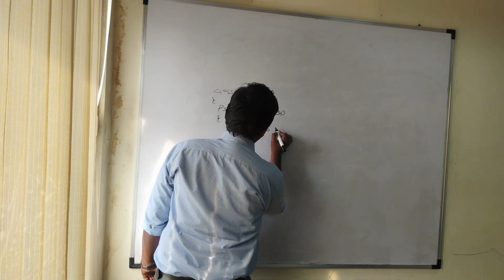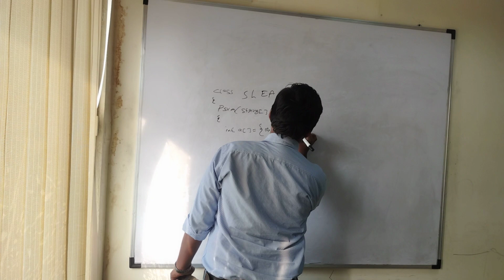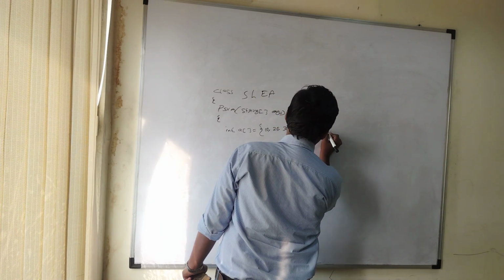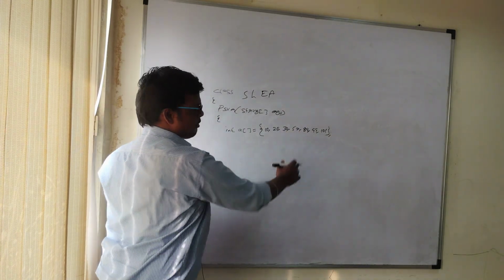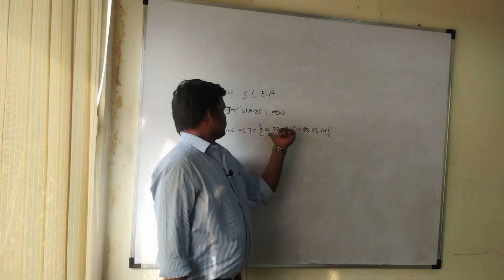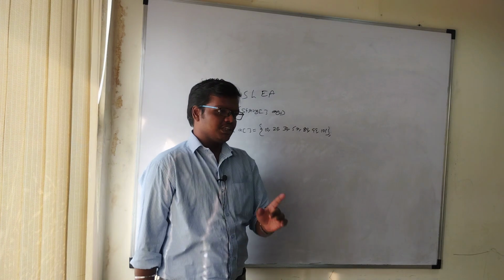I am taking 10, 20, 30, 57, 89, 99 and 101. This is my array. In an array, every element like 10, 20 will be assigned index position wise only.